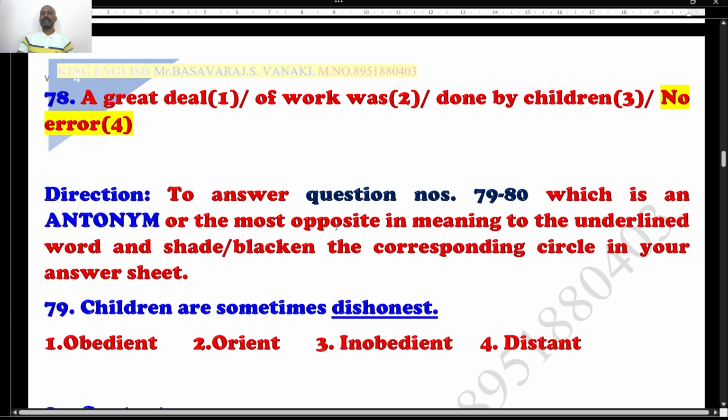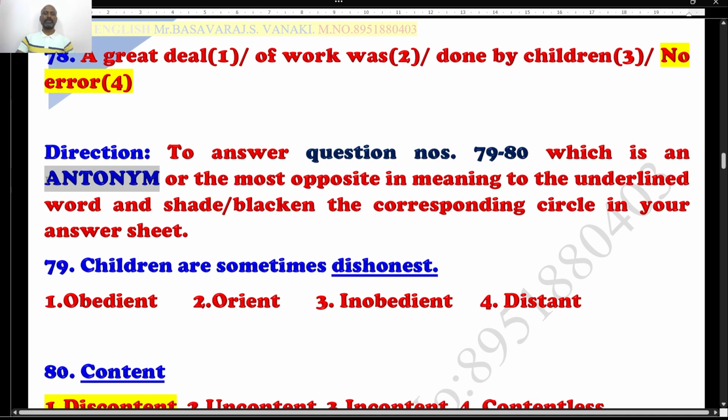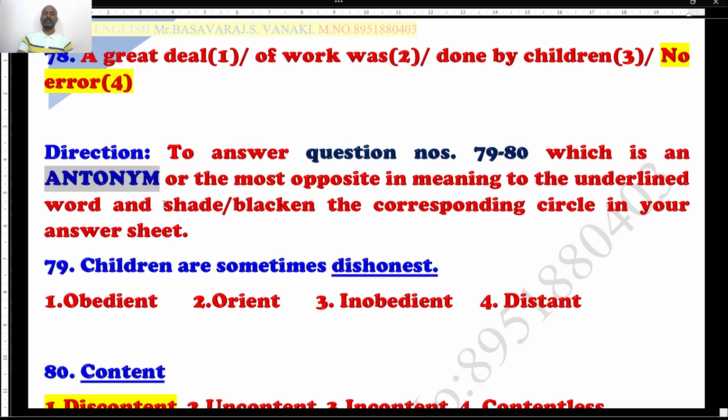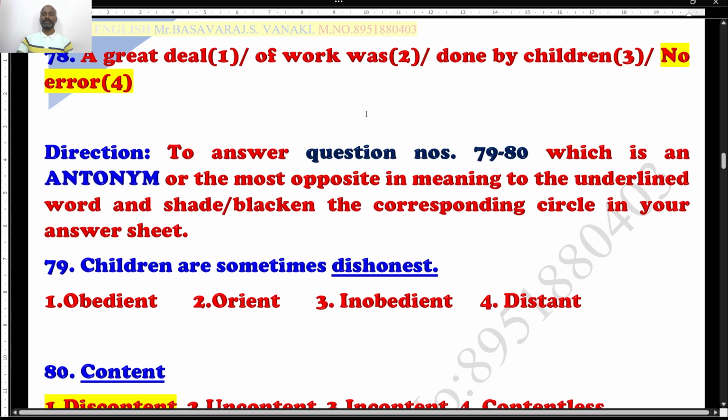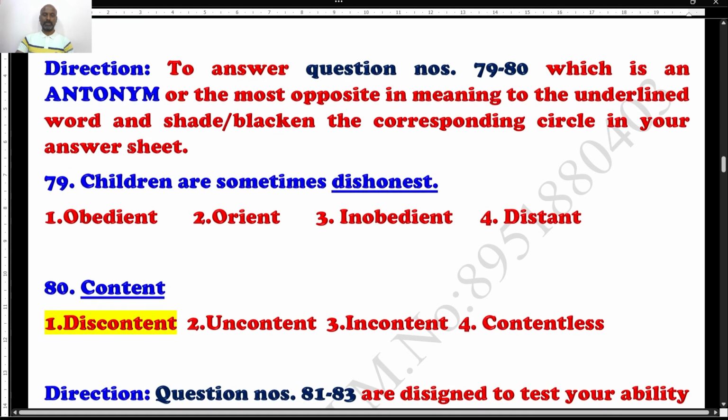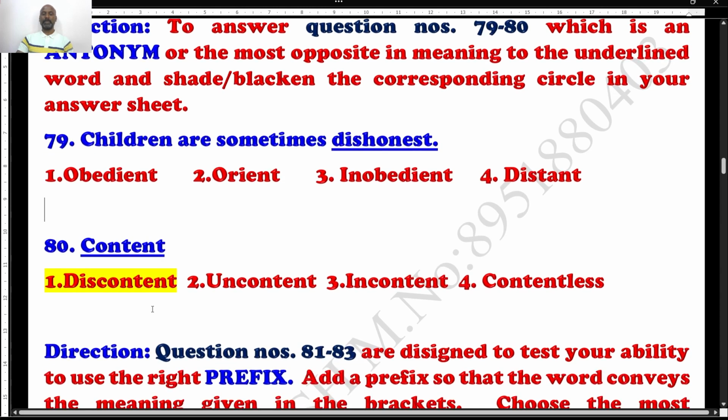Question number 79 to 82. Right? So, students, for the underlined or highlighted word in every question, we are supposed to find out the similar meaning word. Let me read the first question. Synonym is nothing but similar meaning of the underlined or asked word. Well, the question is, children are sometimes dishonest. What is the similar meaning for dishonest? Can you please comment me? I'm waiting for you. This is a question for you. Let me move to the next question.